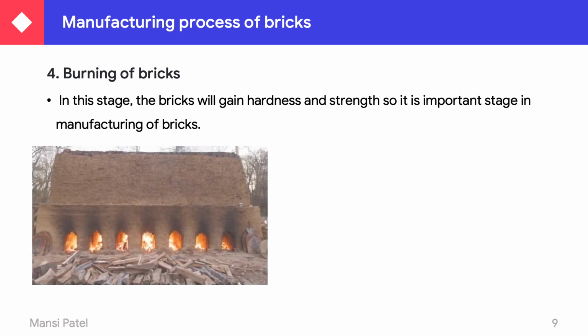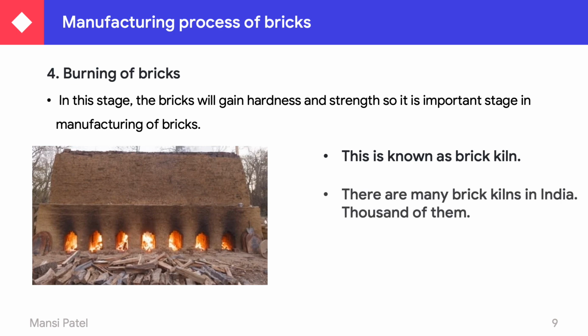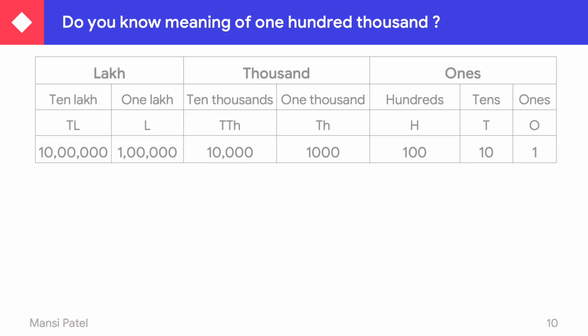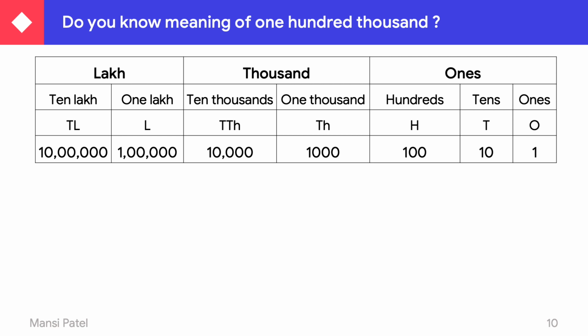So you can see here how the burning of bricks is done. This is known as a brick kiln. There are many brick kilns in India, thousands of them. Do you know the meaning of 100,000? Let us see. In this table you can see there are different groups.